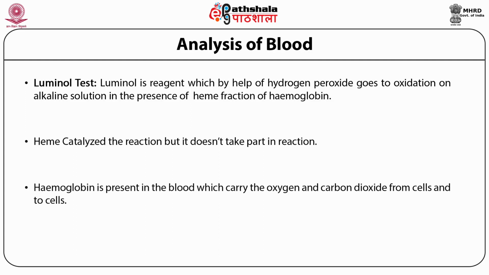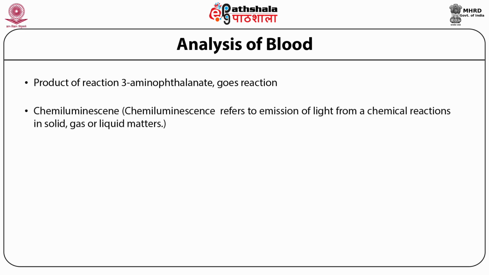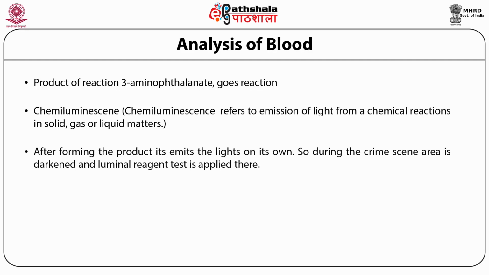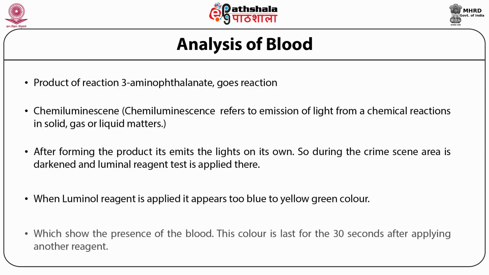Hemoglobin is present in the blood, which carries oxygen and carbon dioxide from cell to cell. The luminol test emits light after reacting, and at a crime scene the area is darkened and the luminol reagent is applied. When luminol reagent is applied, it appears blue to yellow-green in color, which shows the presence of blood. This color lasts for 30 seconds and disappears when another reagent is applied.